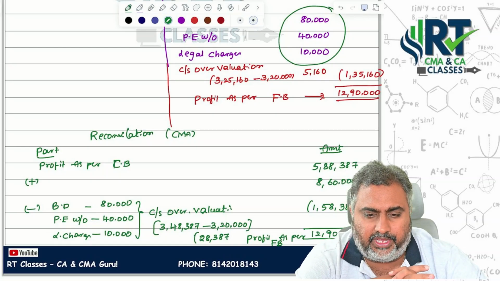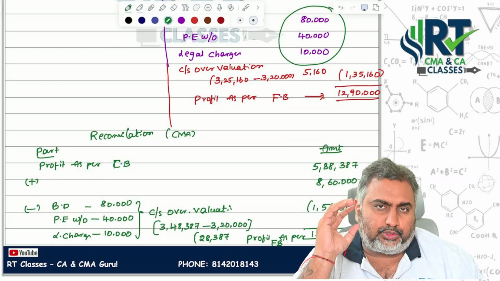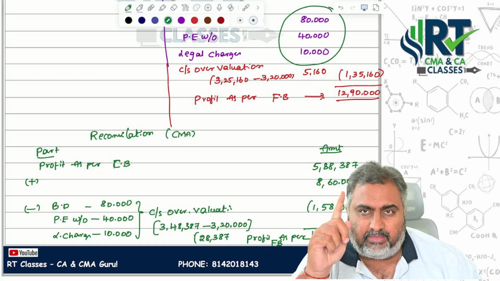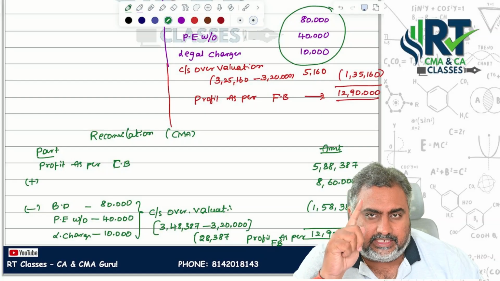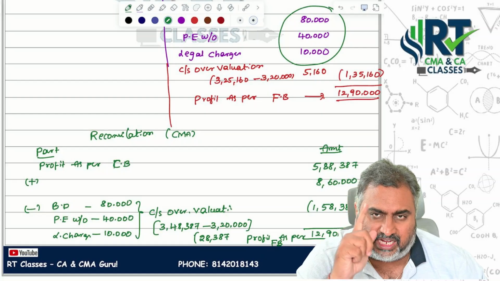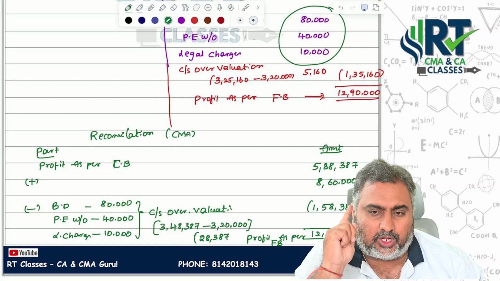This is the way we are supposed to solve our reconciliation statements. I hope you enjoyed the session and got the clarity. One more time, regarding the CA and CMA point of view: the closing stock valuation difference happened because of cost of production. Why did the difference happen in cost of production?